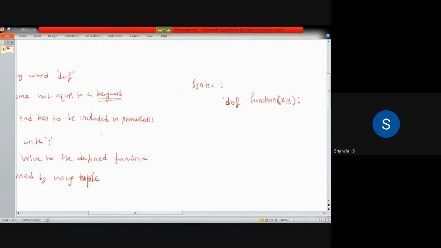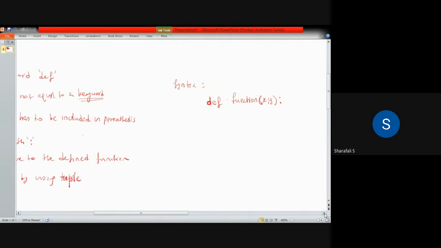Okay. So this is how we define the function, and then we also need some operation in the function. For example, in this function we have the operation: let's say sum equal to x plus y. That is the operation of this particular function, and then I have to use return to return that value.